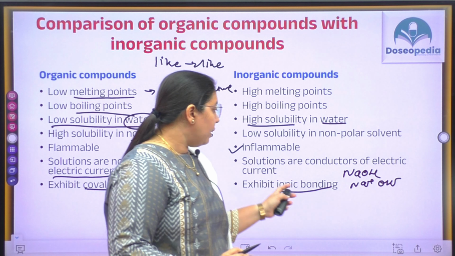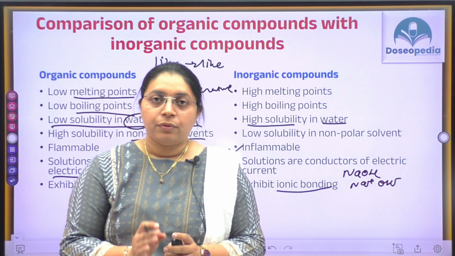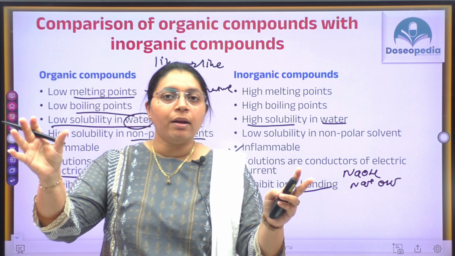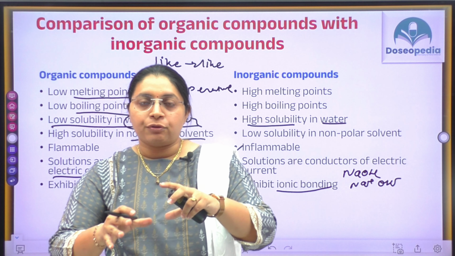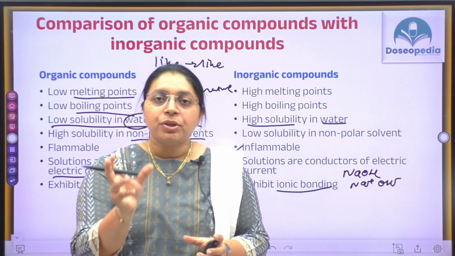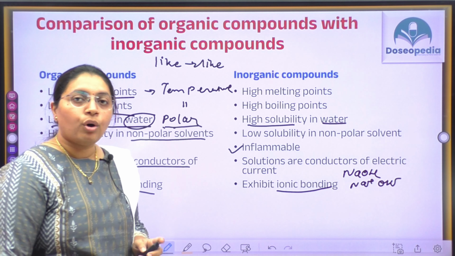While in ionic bonding, there is a transfer of electrons from one atom to another atom. One atom will donate an electron, the other atom will accept the electron, and this is how an ionic bond forms between two atoms to form a molecule.